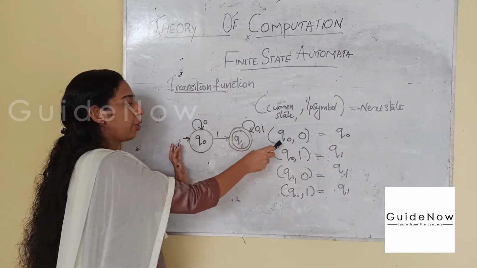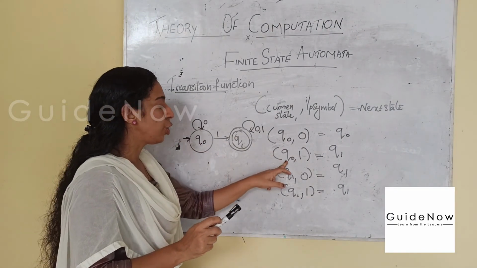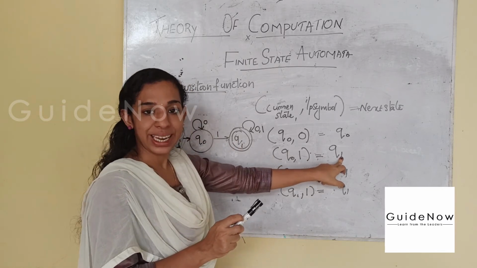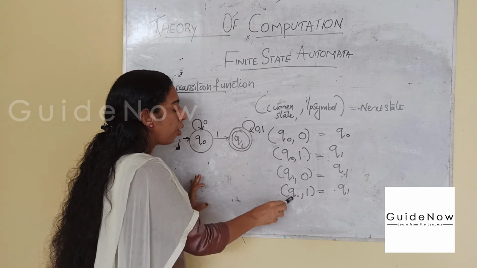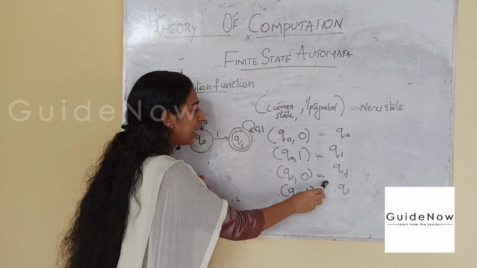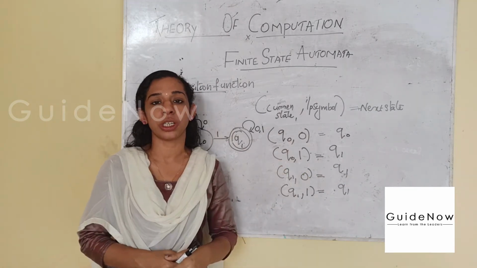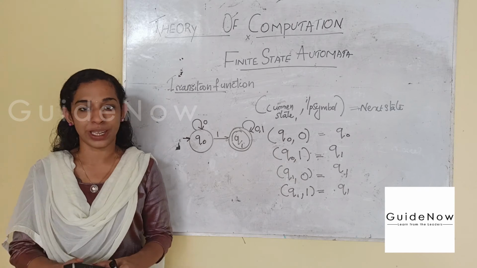Q0 upon 1, it's moving to state Q1. Q1 upon giving 0 or Q1 upon giving 1, it's moving to the state Q1. So this is the transition function, the mathematical representation of finite state automata.